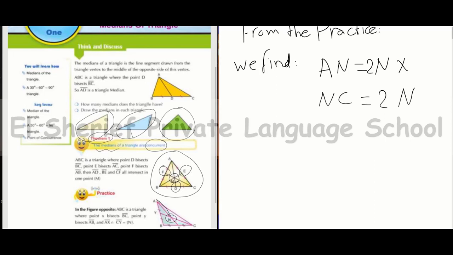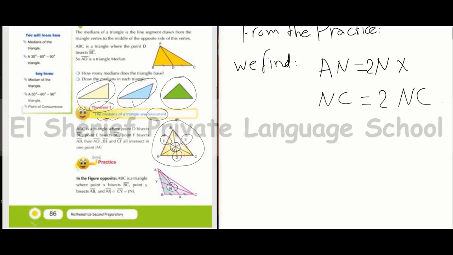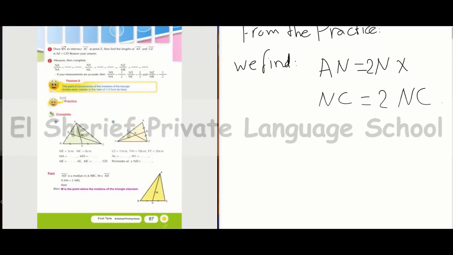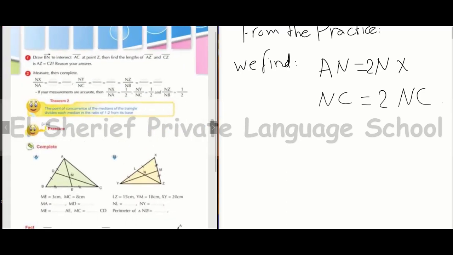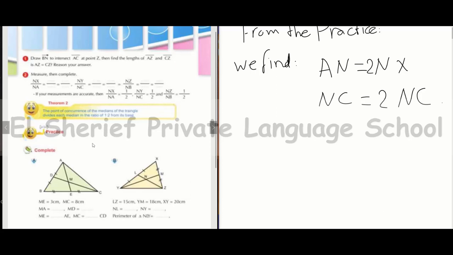So we deduced the second theorem, which said that the point of concurrence of the medians of the triangle, M, divides each median in the ratio of 1 to 2 from its base.